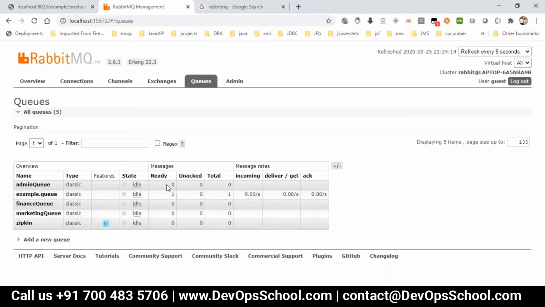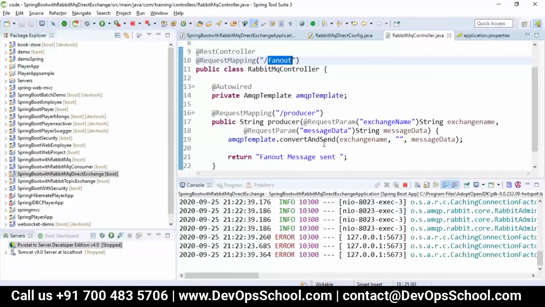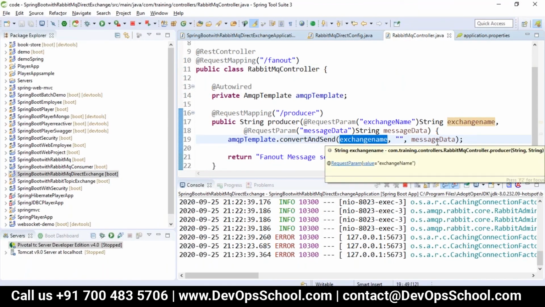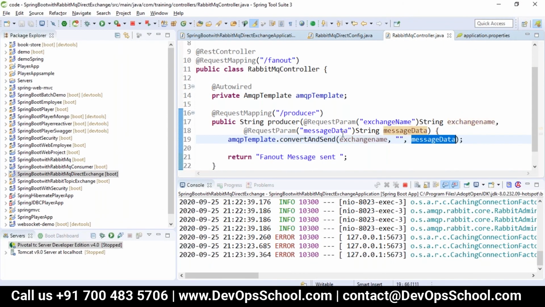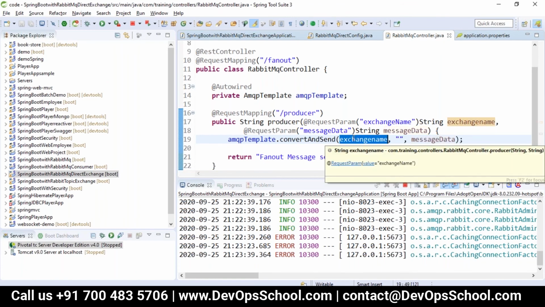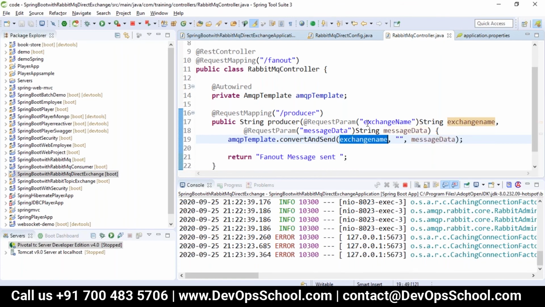But here we have four queues bound to that exchange, right? Yes, we had four queues. Now when we published, it just went to the example queue. Because we published here with the exchange name and the message data. What is the exchange name which I have taken here? Fan out.